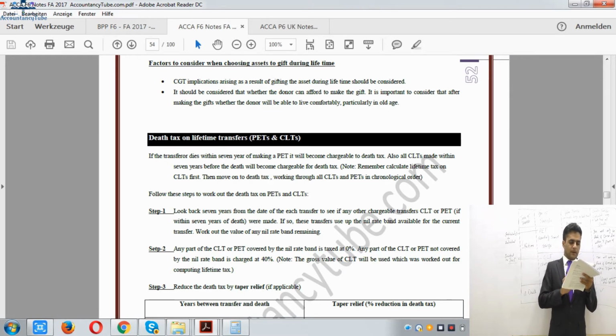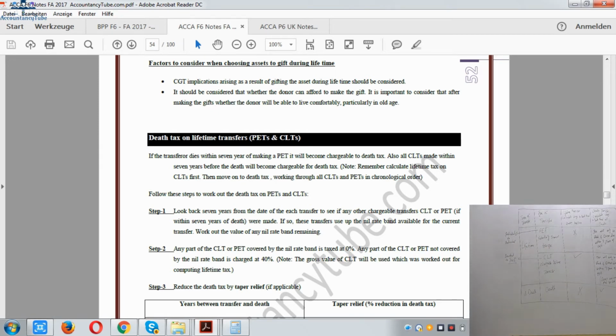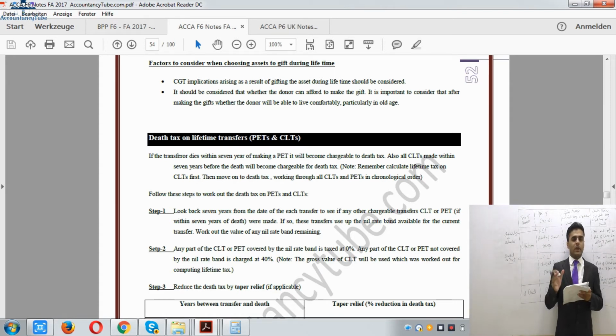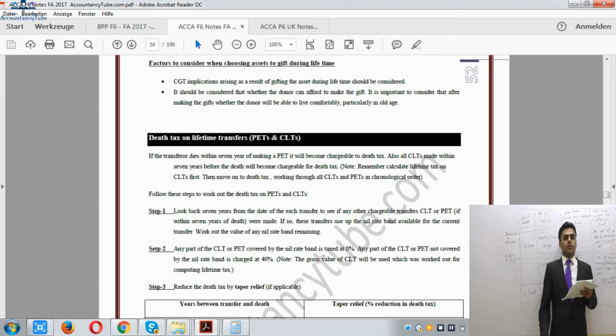So on the same page, page number 52, death tax on lifetime transfers, potentially exempt transfers and CLTs. So how to calculate the death tax? As you know, there was no tax on potentially exempt transfers during our lifetime, but there will be tax on death. However, for CLTs we would have already paid some CLT tax during our lifetime, so we will deduct that tax which we have already paid. So we won't be paying double taxation. The tax which we have already paid during our lifetime will be deducted.